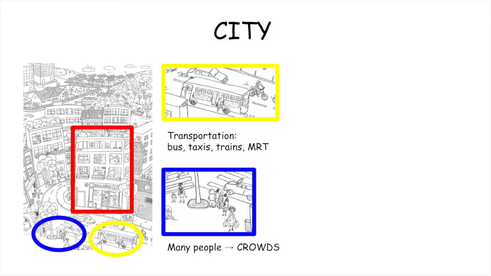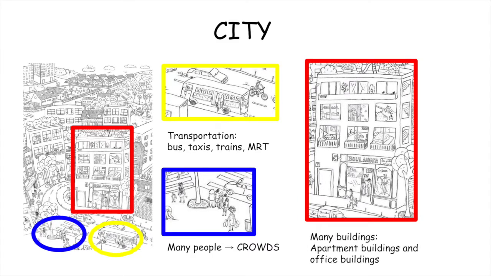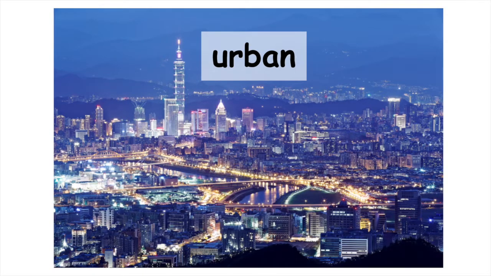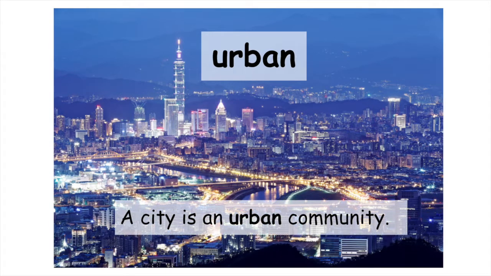And last, here, there are many buildings. You can have apartment buildings where you live, and you can also have office buildings where you work. We say that a city is urban. So if a place has all of these things, crowds, transportation, big buildings, we can say it is urban. A city is an urban community.